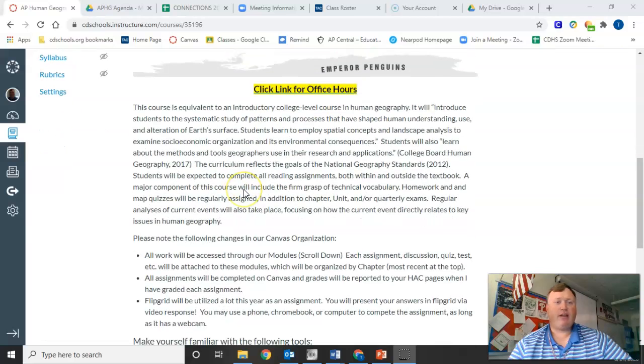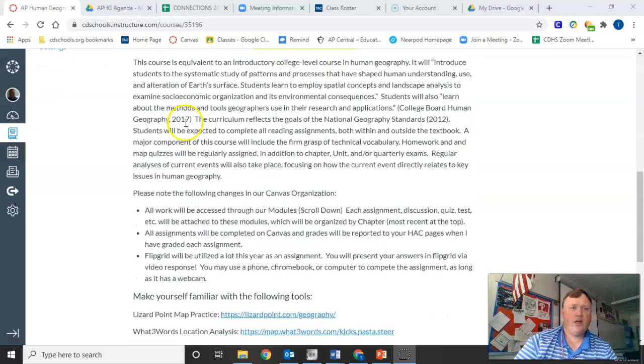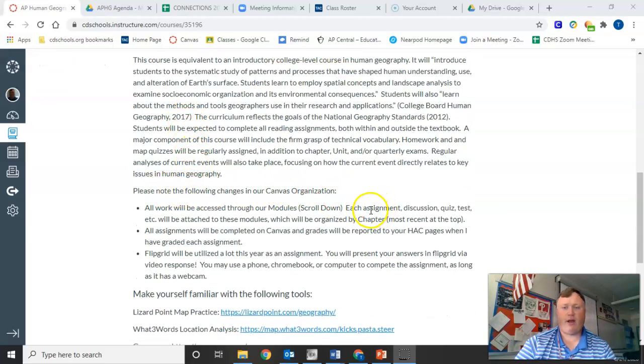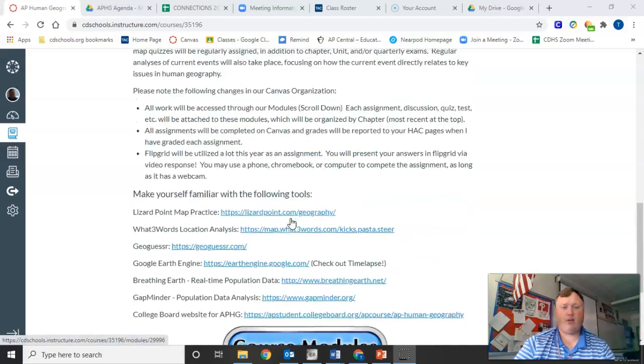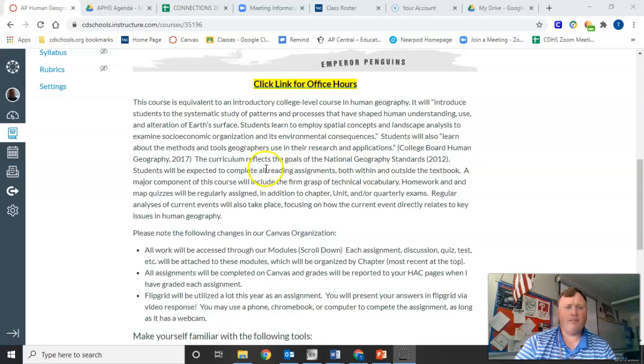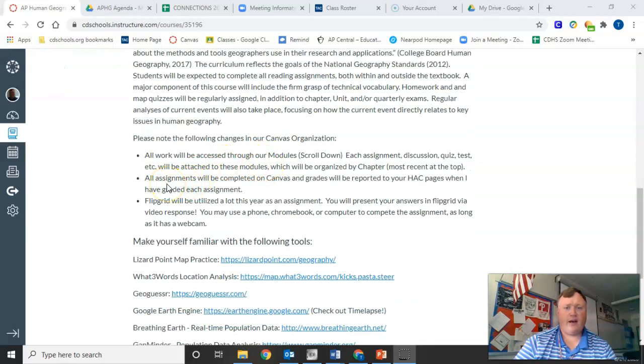So, throughout this homepage, you can see the description of the course and some of the Canvas organization. You can see that most of these will be modules through this link here. I'll get to this button in a little bit. And then you will see that I won't set up grades in Canvas like you saw in the spring. I would take the assignments that you complete in Canvas and then transfer that grade either manually or automatically from Canvas to your Home Access Center. So your grades will be through your HAC again this year. Nothing has changed about that.